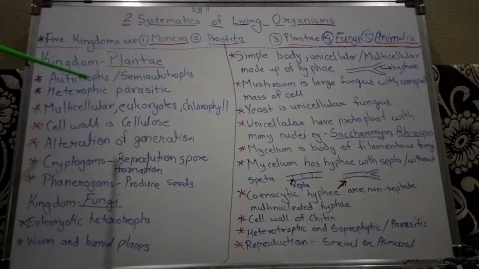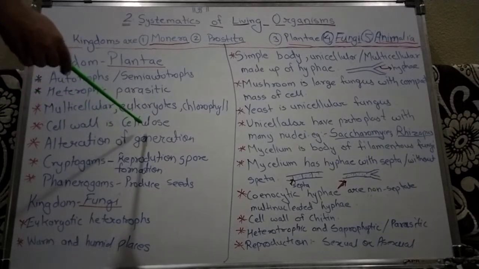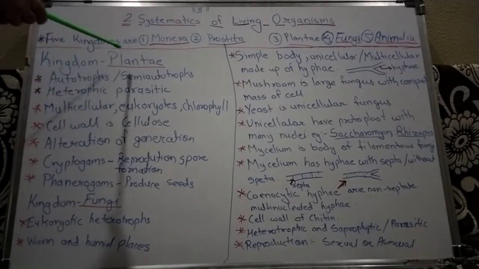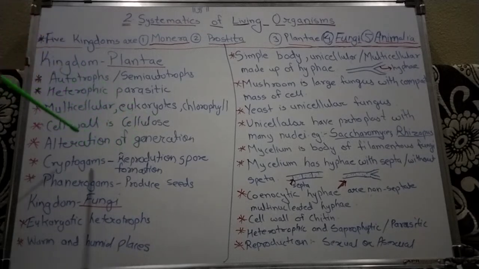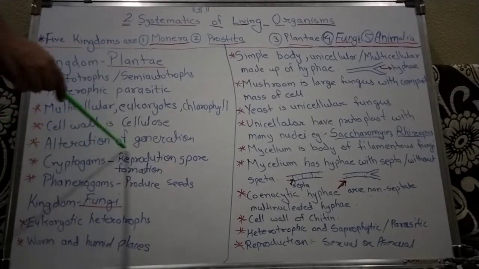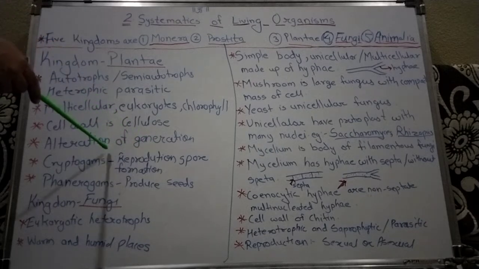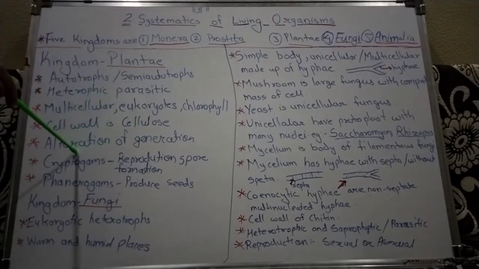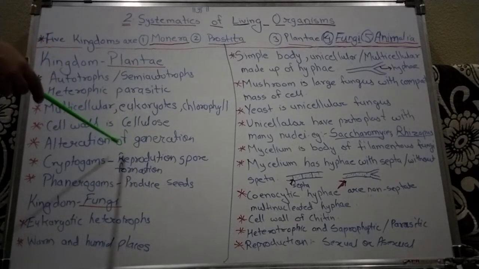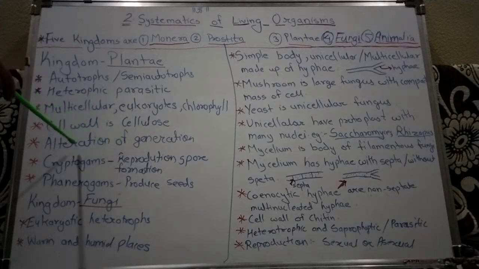Then the next character is that the cell wall is made up of cellulose. The phenomenon of alternation of generation is seen in this kingdom Plantae. What is meant by alternation of generation? It means the life cycle has two distinct phases. The whole life cycle has the two alternating generations.